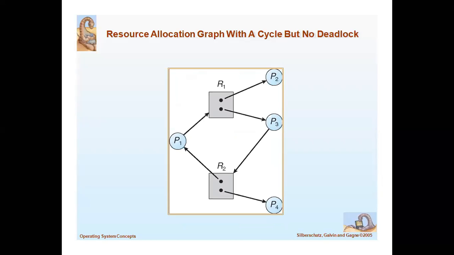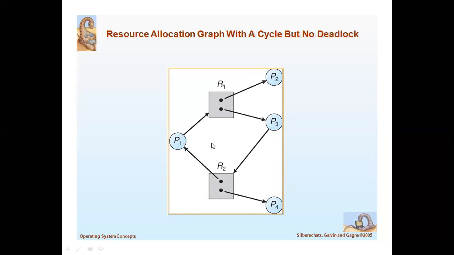Next, see here. This is also a resource allocation graph. It has a cycle, but there is no deadlock. Here P1 is in a cyclic format.